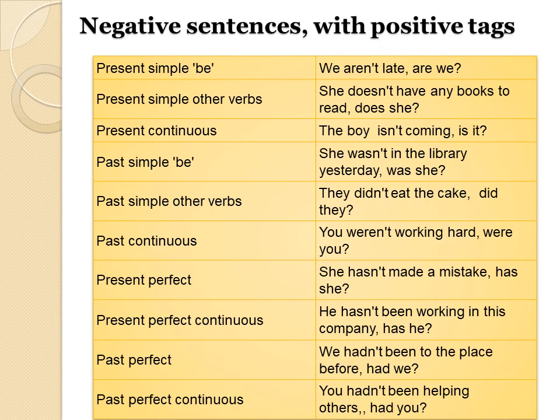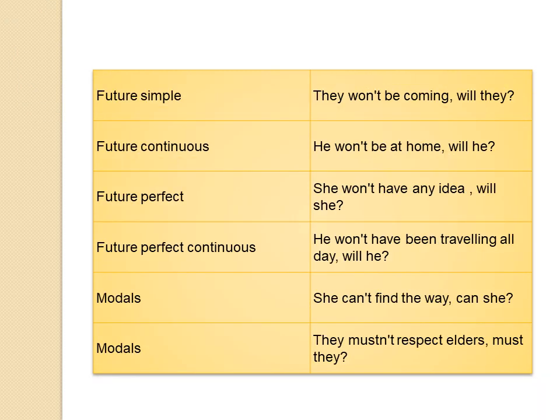Now, negative sentences with positive tags. Again I have put all in different tenses. For example, first sentence: we aren't late. Aren't stands as a negative sentence. Therefore the tag becomes are we. You can go through all these negative sentences whose tags become positive. Go through this and write in your notebook.